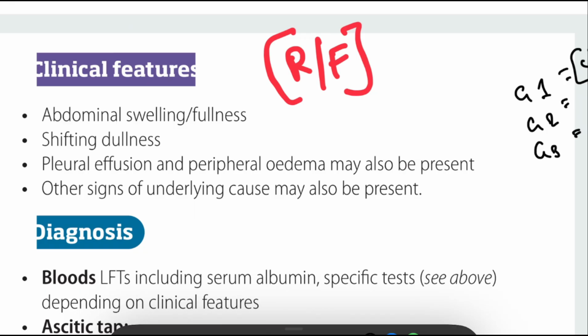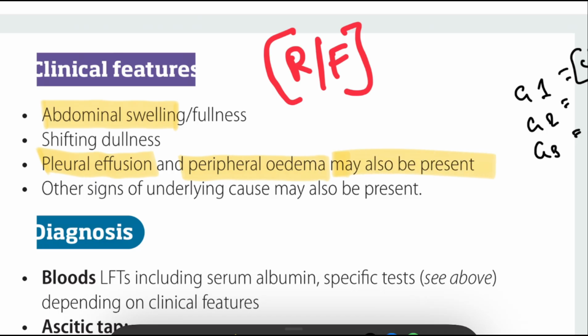Next, clinical features. In clinical features, we can see some signs and symptoms. First of all, we can see progressive abdominal swelling or fullness. Because of this, we can see weight gain, abdominal discomfort, early satiety, and breathlessness, and also fatigue, reduced appetite, pleural effusion, and peripheral edema may also be present.